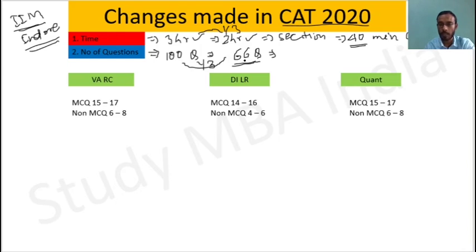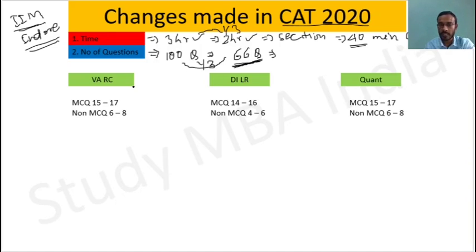This may not be the actual number because CAT did not release any notification till now regarding the number of questions. Maybe 1 week later they will reveal how many questions will actually be in CAT 2020, but as of now, according to my experience and opinion, the number of questions will be around 66.